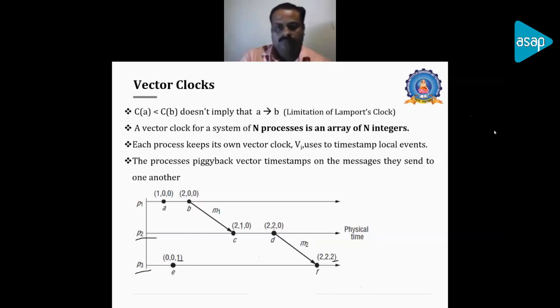Okay, sir. One more thing. Is there any relation between a physical clock and a logical clock?